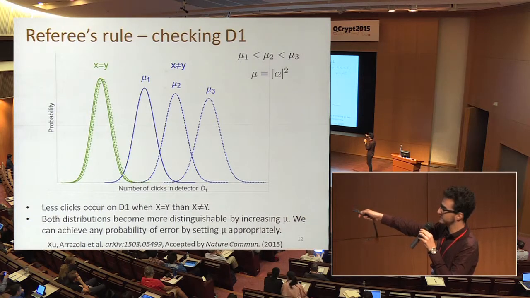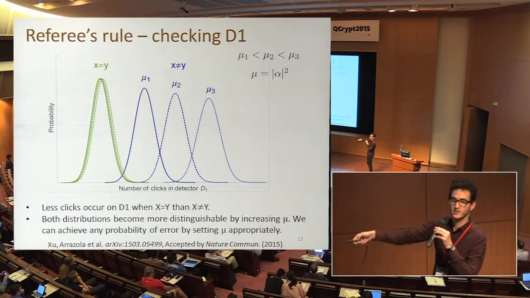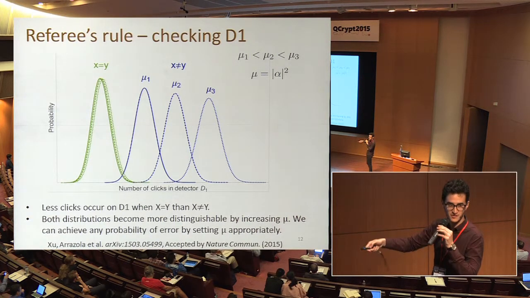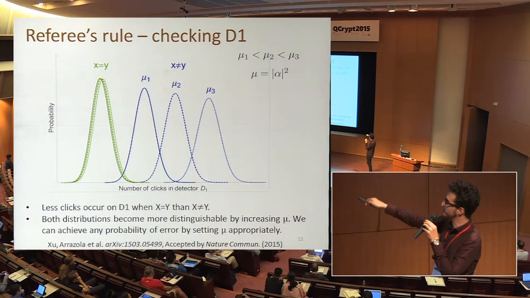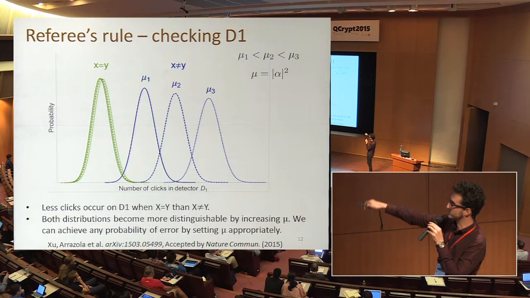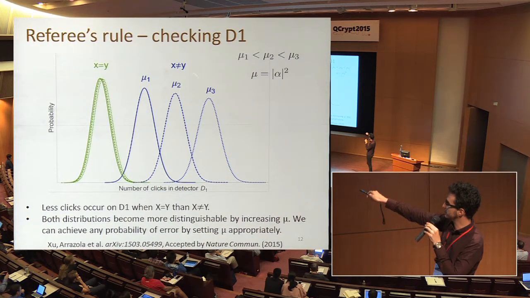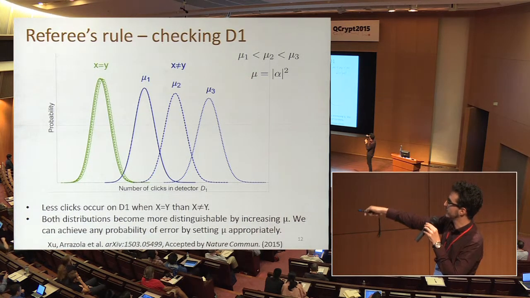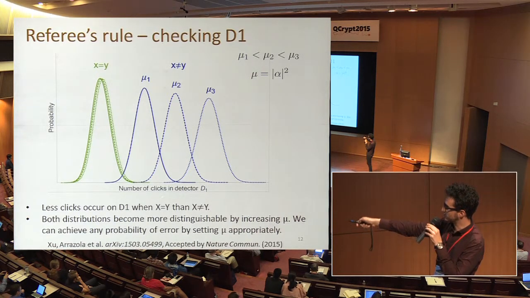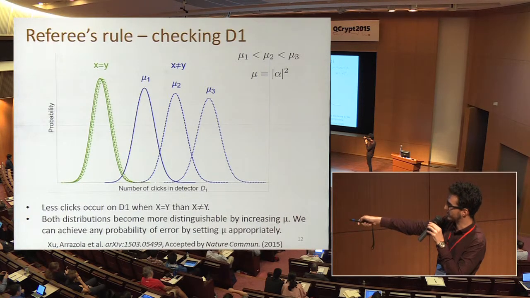Whereas if x is different than y, we know that 22% of these pulses are going to have different phases, so we expect to see more clicks. So we're going to get a different distribution in which the mean number of clicks that we expect is going to be larger than in the case where x is equal to y. And in fact, we can control this mean number of clicks by choosing a larger mu. And what the referee does is simply set a threshold value, for instance, some number like here.